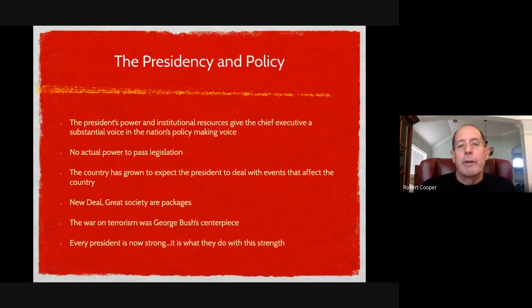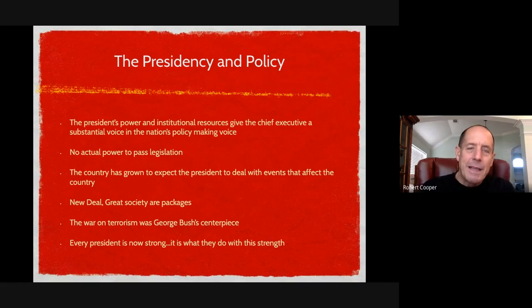So this is really what I want to talk about, the president and policy. The president's power and institutional resources give him a substantial voice in the nation's policymaking. The president has no power to pass a law. That is the Congress's job. You know that. We've studied that.